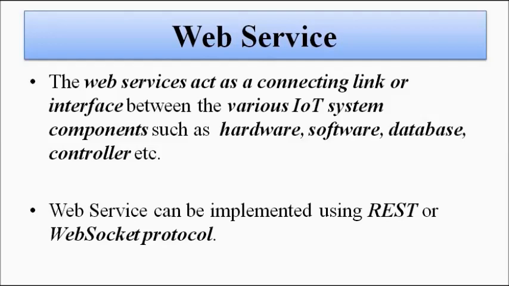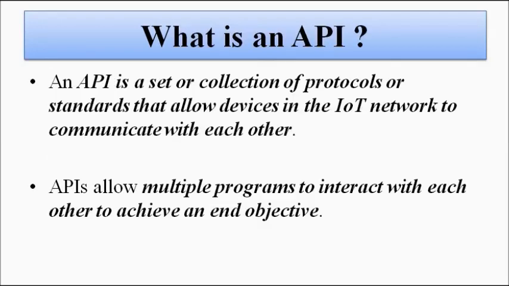Now if you remember, we discussed application program interface in the previous videos related to IoT. So just have a quick look at that. I will not discuss it in detail because I've already made a video on it. Application program interface is a set of protocols, rules, regulations and standards that allow devices in the IoT network to communicate with each other. So how they communicate with each other is governed by the application program interface. Here it is basically multiple programs that interact with each other to achieve an end objective.